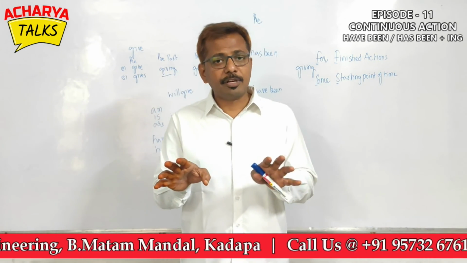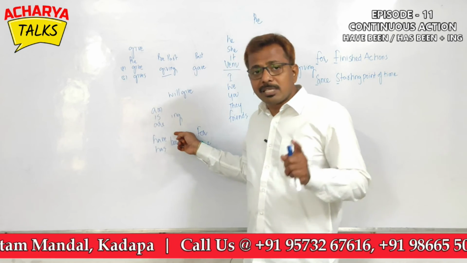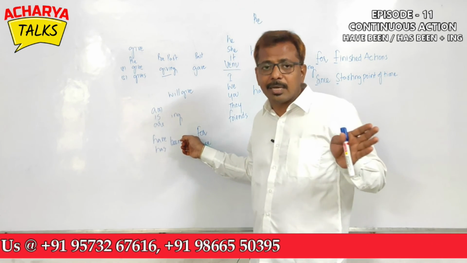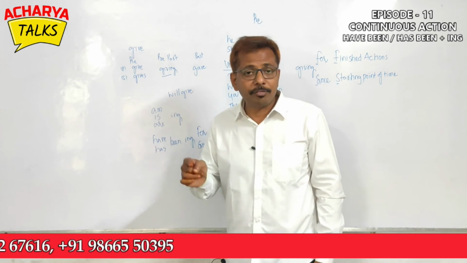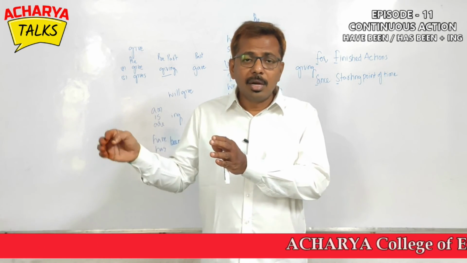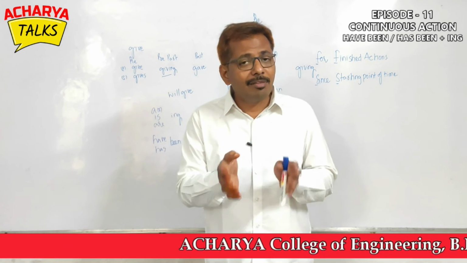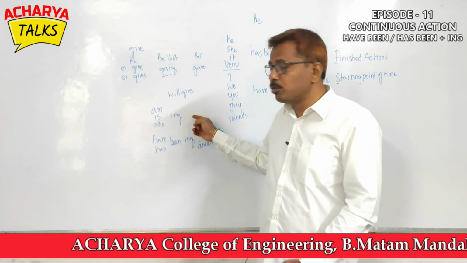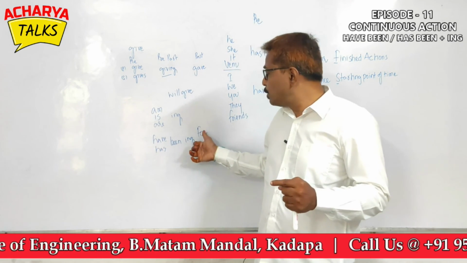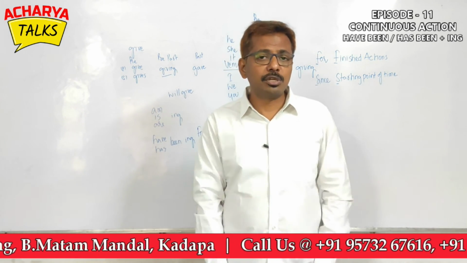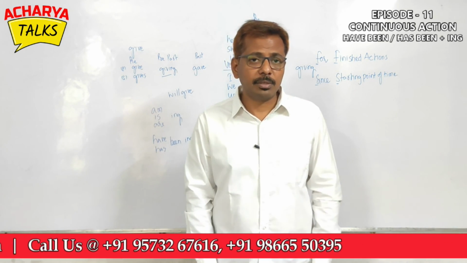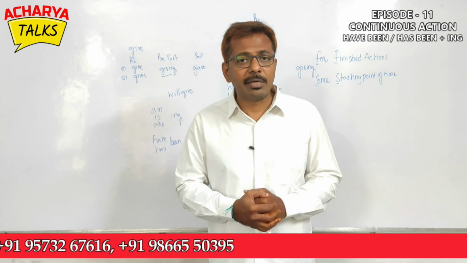So let me crux it, friends. Actually, am is a plus ing, whenever you use it, it's understood that the action is going on at the time of communication. But if at all, if you have to talk about an action which has started at a particular time before and we want to say that that is continuing even now, then we can't go for it. We use have been, has been plus ing, using for and since for time mentioning. For finished time, since for starting point of time. Hope you understood this concept clearly.